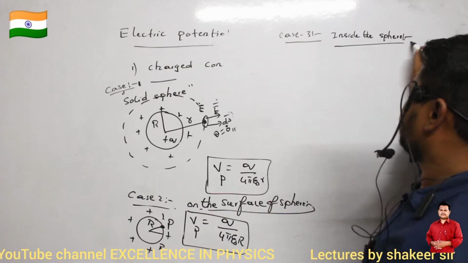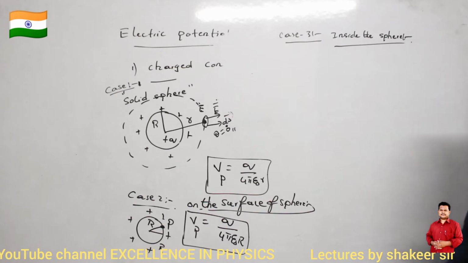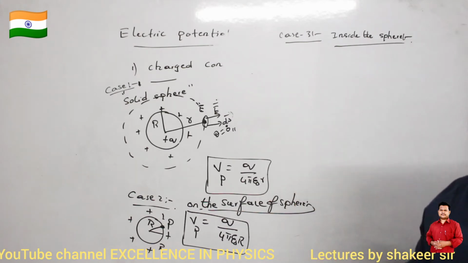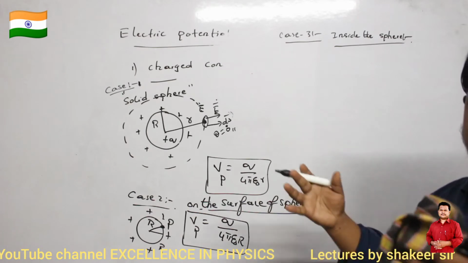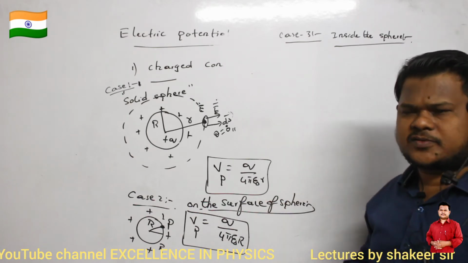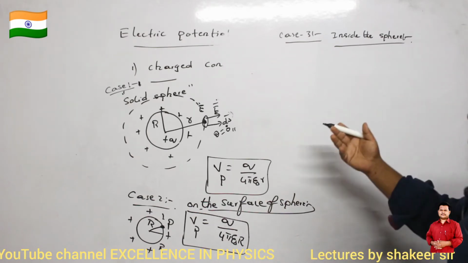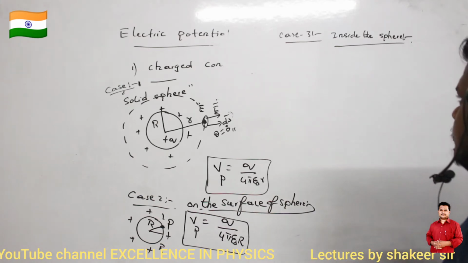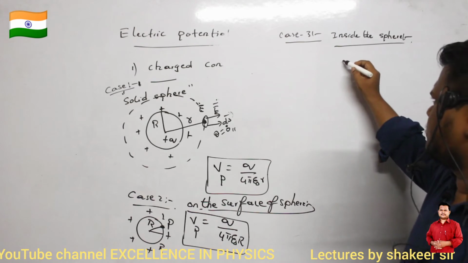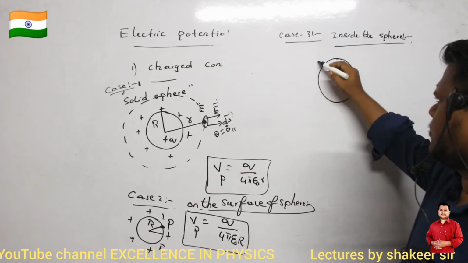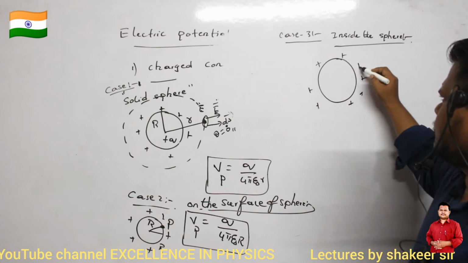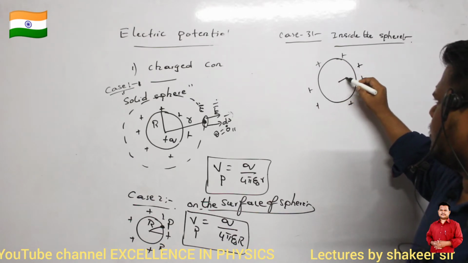Whether it is a solid sphere or a hollow sphere, that is a shell, values are not going to change here because charges always reside only on the outside surface, no? So whether it is a solid sphere or hollow shell, values always remain the same. Now case number 3 is this sphere which is uniformly charged.